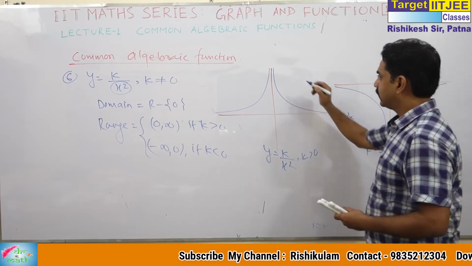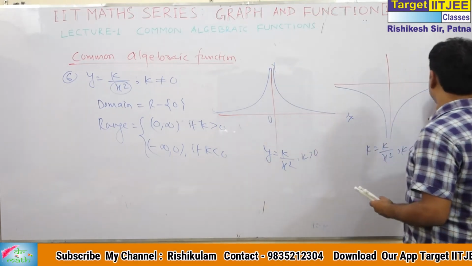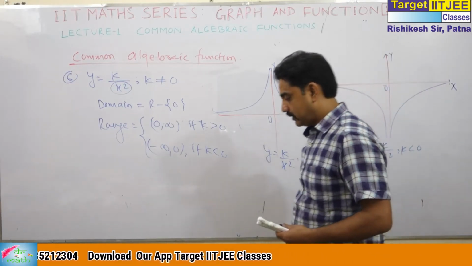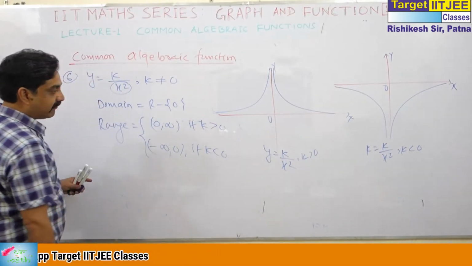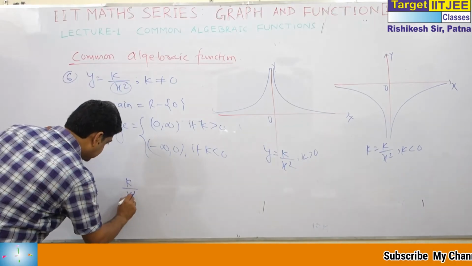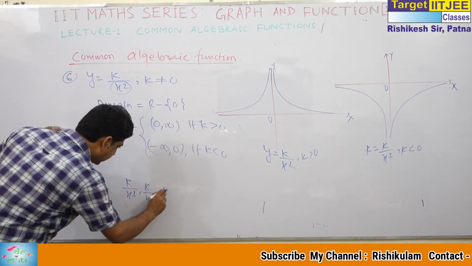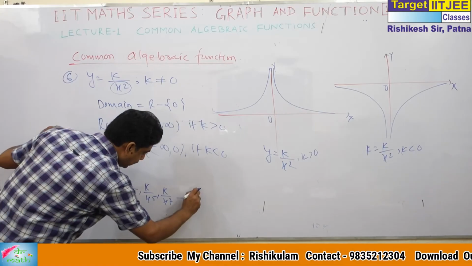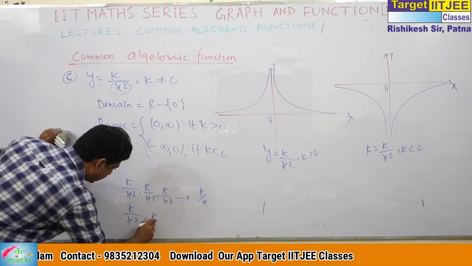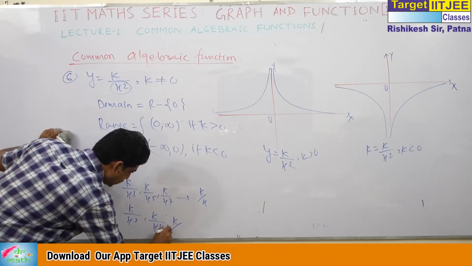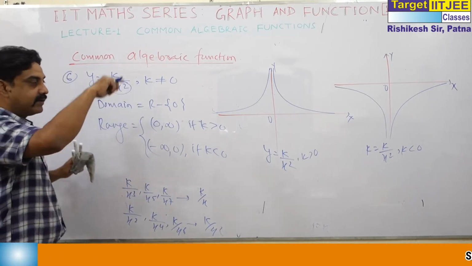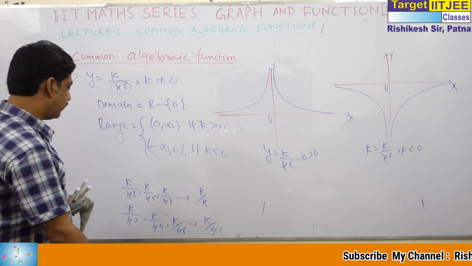You can write the x axis and y axis. Sometimes I write them, sometimes I may not, but you do it yourself. This is the graph. Now the graphs of k by x cube, k by x to the power 5, k by x to the power 7 are all like k by x. And the graphs of k by x square, k by x to the power 4, k by x to the power 6 are all similar to k by x square. You get a rough idea of the nature of the graph, which will be very helpful.